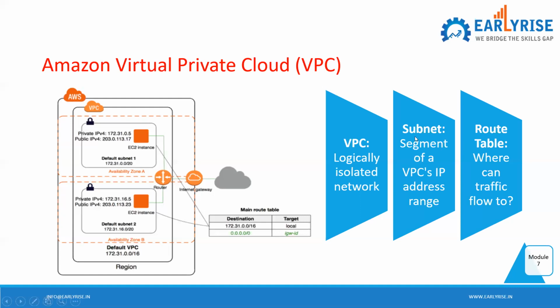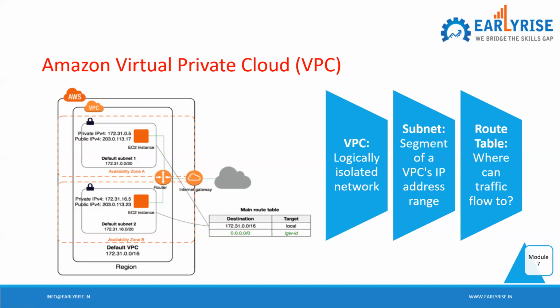Apart from VPC and subnet, you have something called a route table also. So what does the route table decide? The route table decides where traffic can flow to. Inside the VPC you are creating subnets, and each subnet must be associated with a route table. And the route table will decide where the traffic is going.